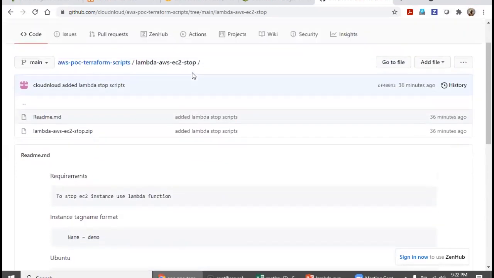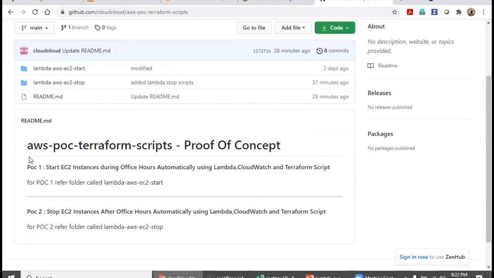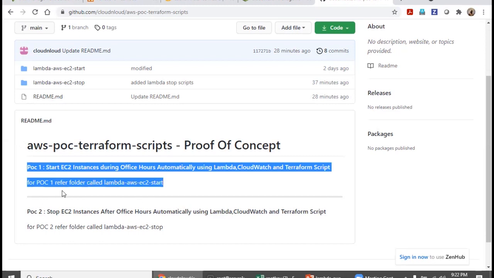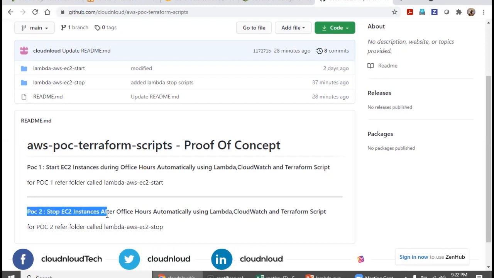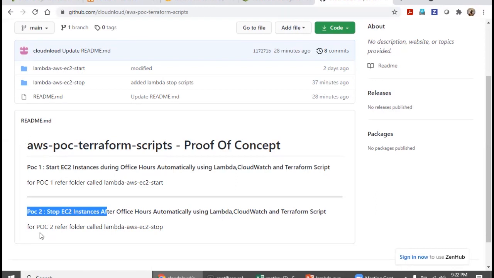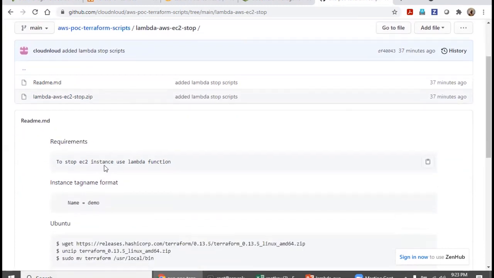Let's go to the environment and see how the GitHub repository works. I'm going with the parent repository. Here I have started adding the README file. This is the previous session, POC1, proof of concept, and POC2: how to stop EC2 instances after office hours. The hours can vary based on the servers and the project. In the EC2 stop folder there are scripts, and you can find all the passwords, everything, in the video itself.